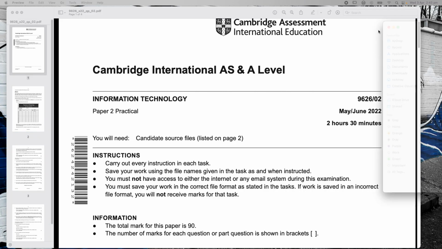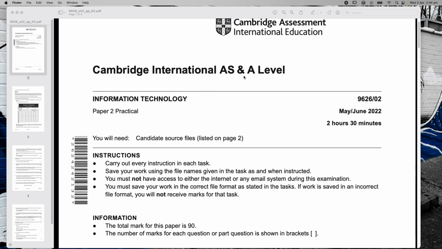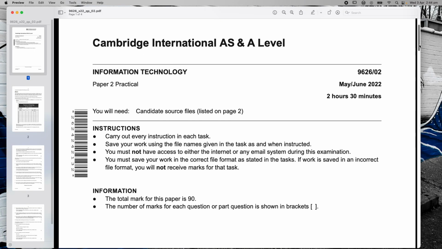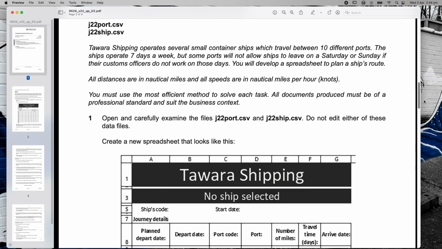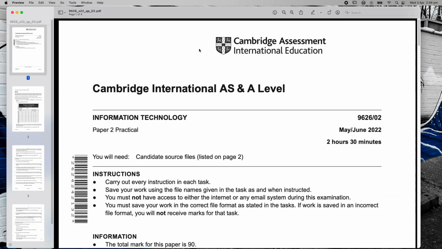The files are called, I'll just show you here, J22 port and J22 ship, and in the end you need the mark scheme, and I will provide all of that in a folder on the server. For anyone else watching, you can get a copy of this off the internet, and I'm working through the paper as we go, every single question, to get you 100% for this assessment.